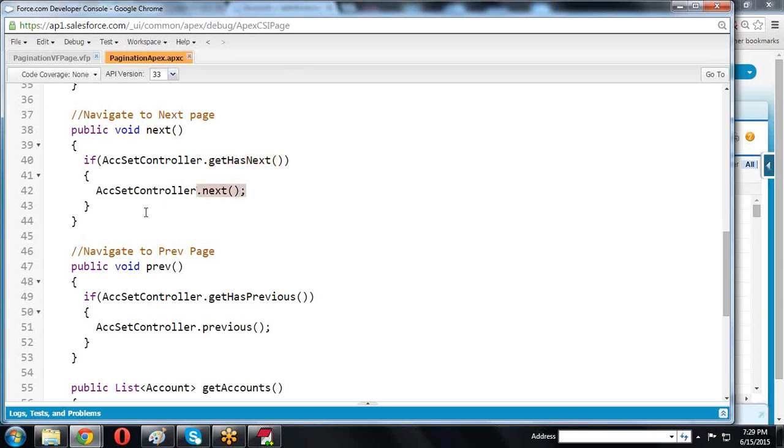Who provided these methods? All these methods are provided by ApexPages.StandardSetController.